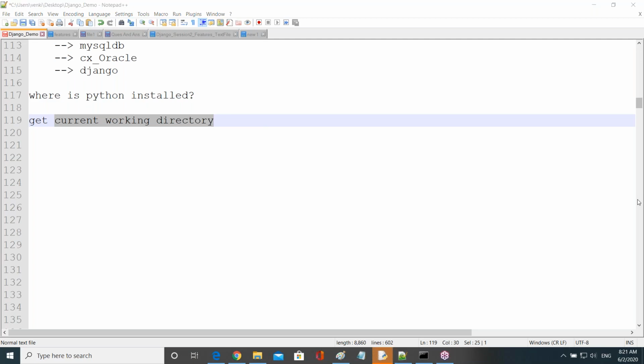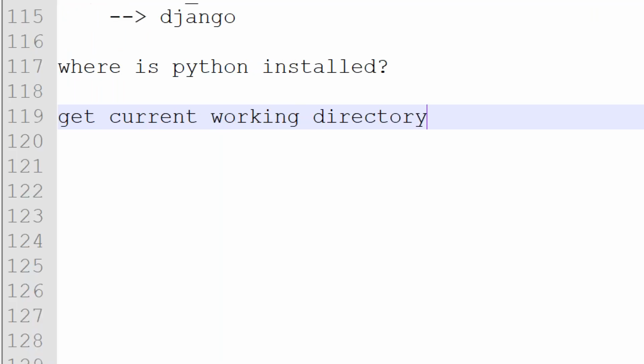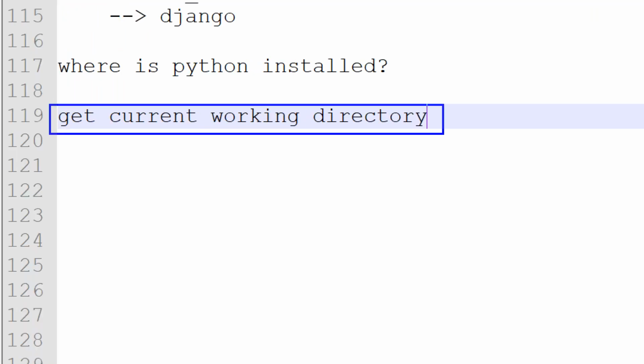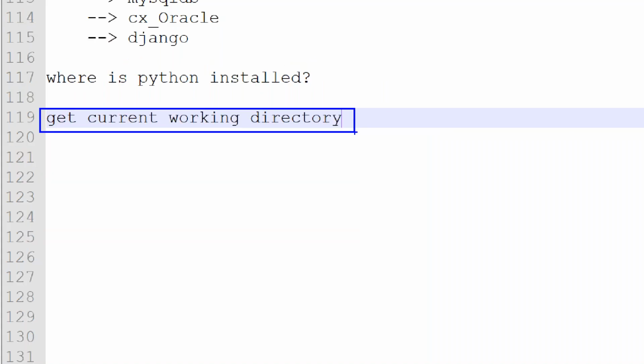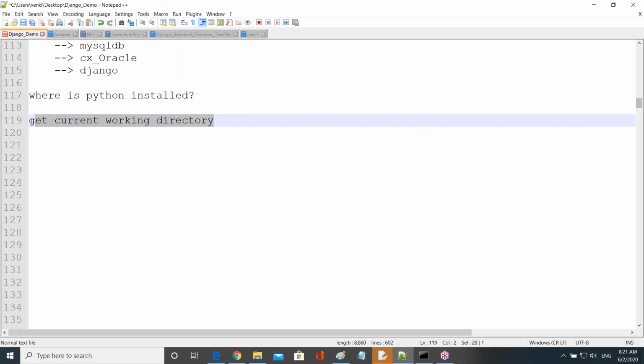There are different ways, but one function is there. Tell me the function name. So first of all, all of you just read this one, right? I want to get the current directory path, current working directory. Anyone guess now? From this one, our answer is there. Here only the answer is there.